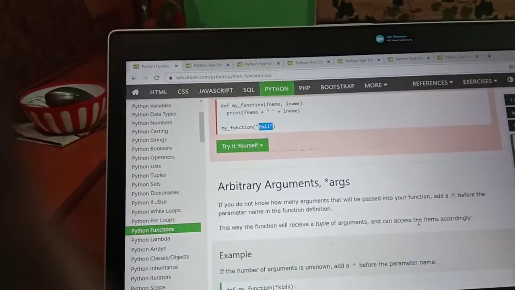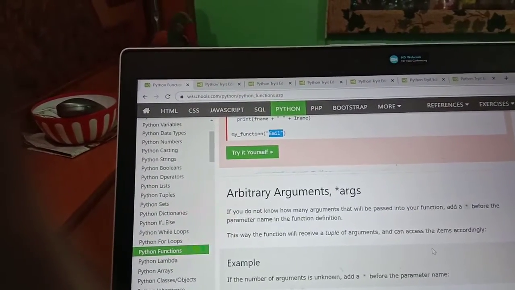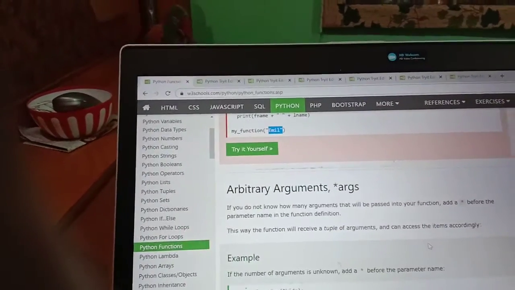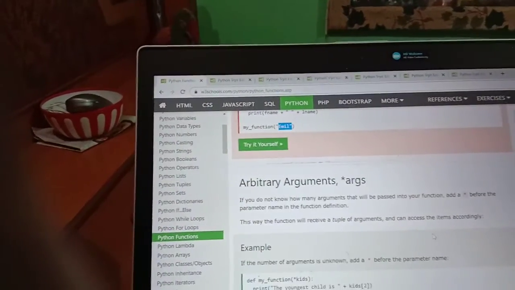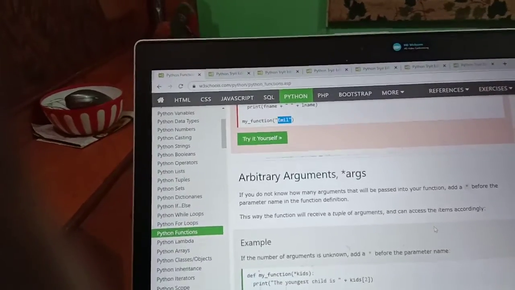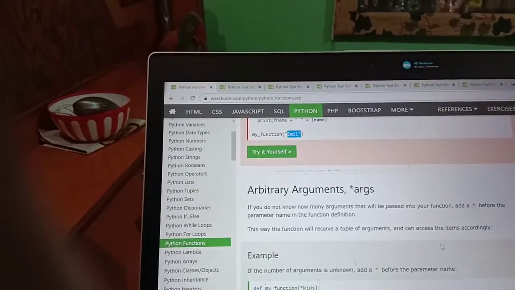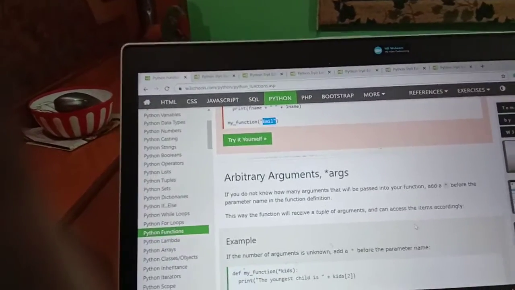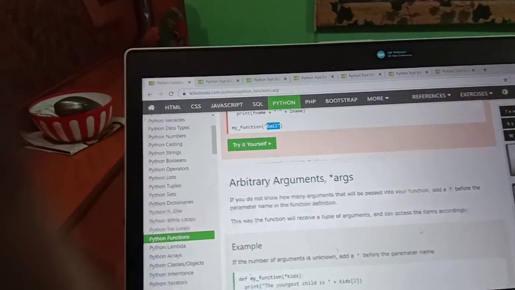Arbitrary arguments. If you do not know how many arguments will be passed into your function, means initially you define, suppose, 2 arguments, and at the end you are not going to know how many arguments you are going to call your function with, so you will get the error.